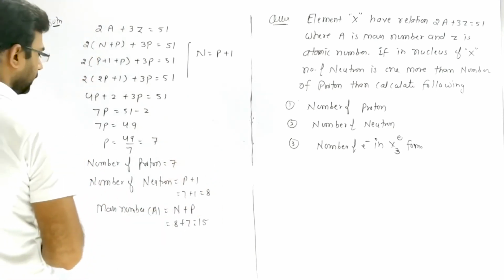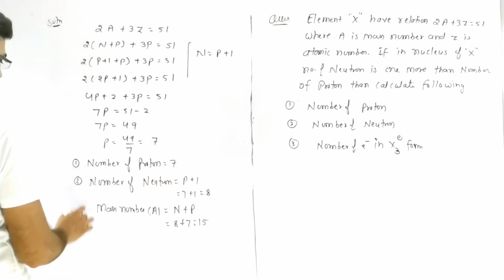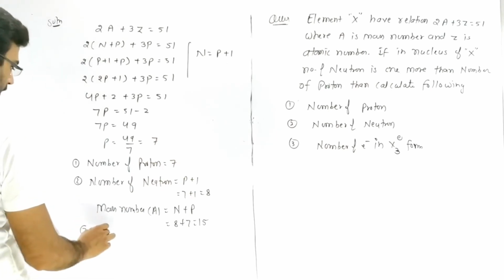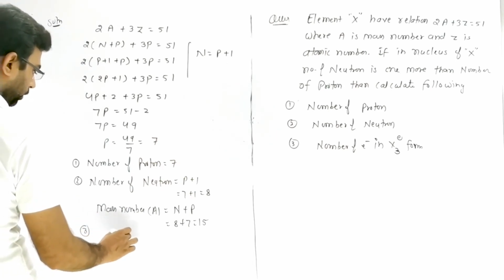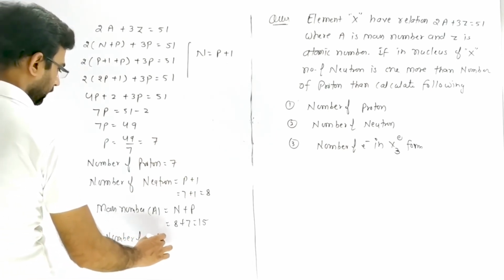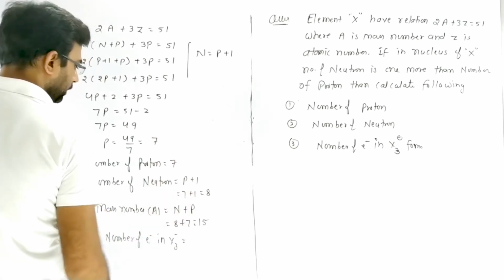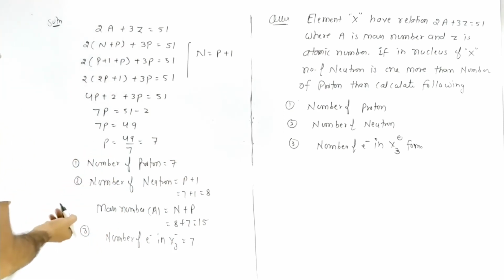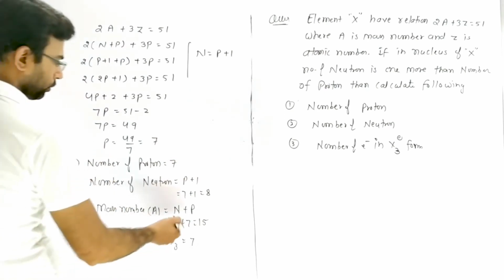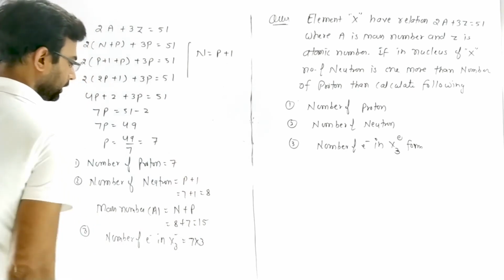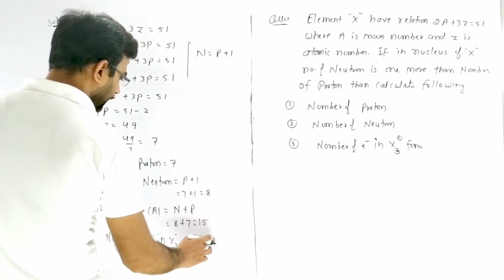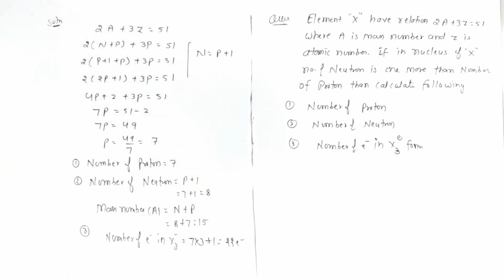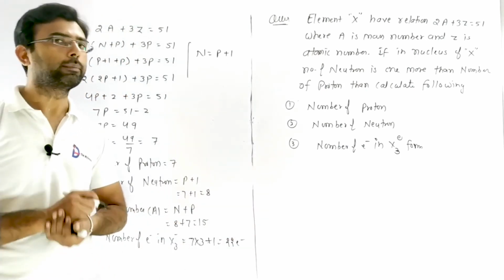And third, that is first, second and third, number of electron in X3- form. So X has number of electrons 7, because in neutral form number of electron is always equal to number of proton. So 7 into 3, because atomicity is 3, and plus 1 because it is negatively charged, so it becomes 22 electron in the X3- form of the element.